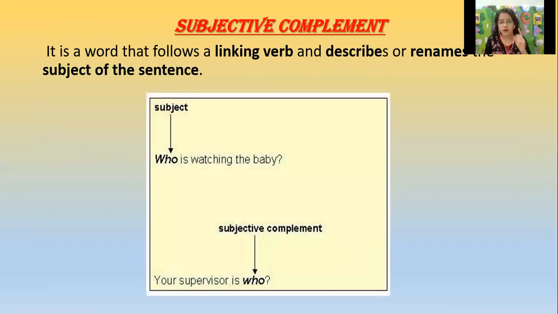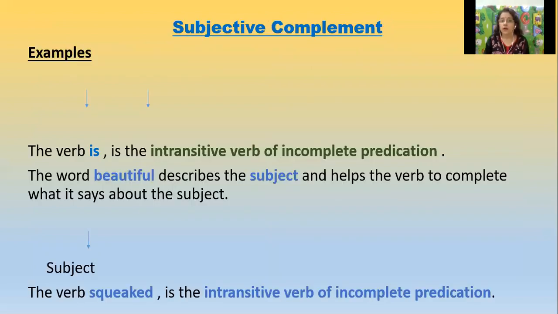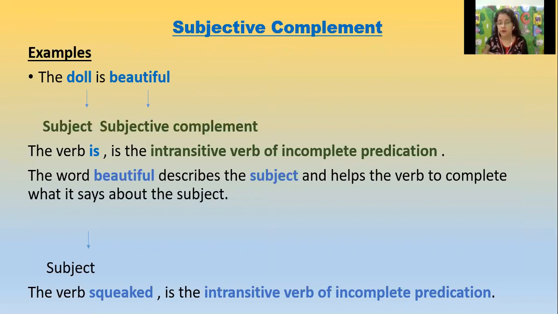See, subject: who is watching the baby? Now the same thing, subjective complement, in what case? Your supervisor is who. In one sentence it is the subject and in another sentence it is the subjective. Now let's start with the subjective complement with more examples. The doll is beautiful. Here the doll is the subject and beautiful is the subjective complement, because if I remove beautiful, the doll is, it's an incomplete sentence. It requires a word to complete its sense.